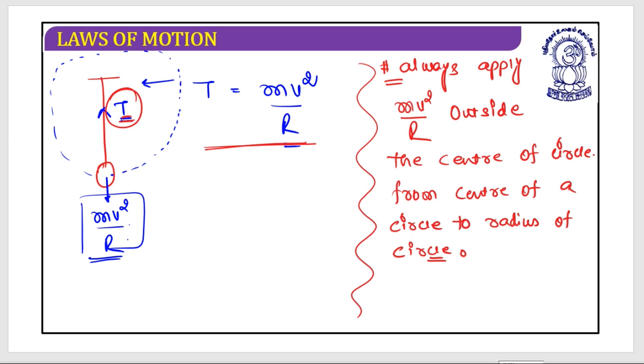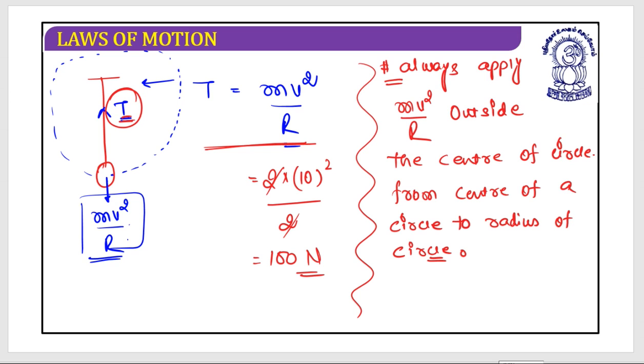Great. So now let's understand the situation that T is equal to mv square by r. Mass is 2 kg, velocity is 10 meter per second, and the radius, the length, is 2 meter. So the tension is 100 Newton, and this 100 Newton force acts as the tension, and this tension only provides the required centripetal force.